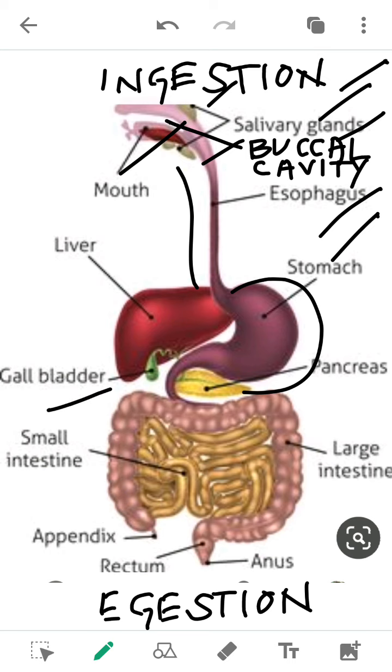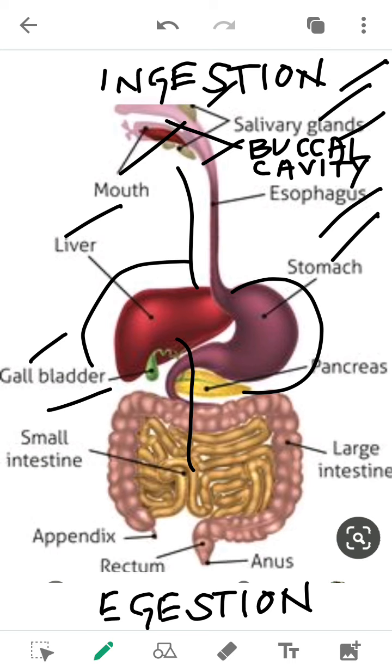Now you can see this reddish brown organ, that is our liver, which is the largest gland, and this is the green color bag-like structure, that is the gallbladder. The liver secretes bile juice, which is temporarily stored in the gallbladder, and that bile juice reaches the small intestine through this pipe. You can see that the food does not go to the liver, but the secretion of liver reaches the small intestine, which helps in digestion.